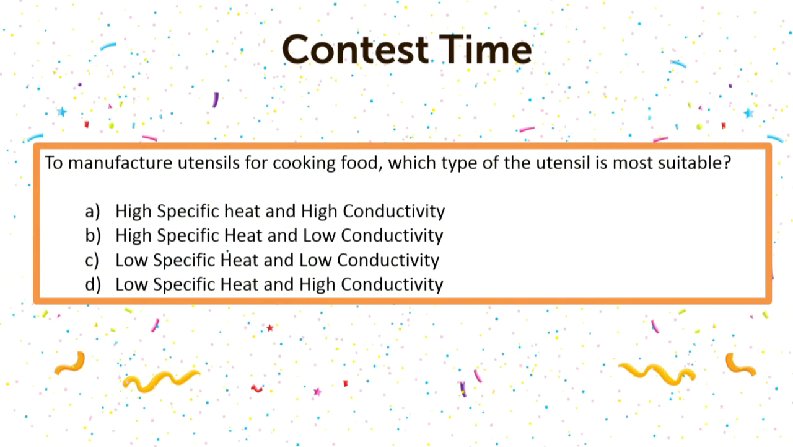The first one is high specific heat and low conductivity. Second one, high specific heat and low conductivity. Third one, low specific heat and low conductivity. And fourth one, low specific heat and high conductivity. So these are the options.